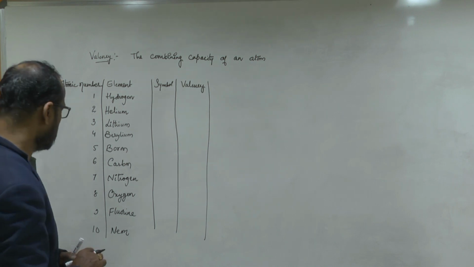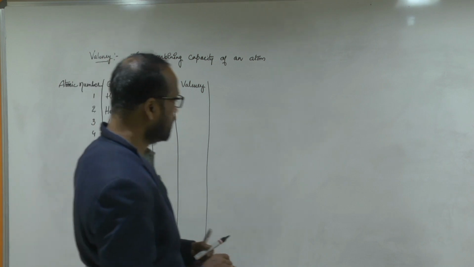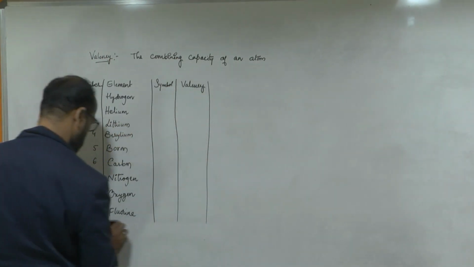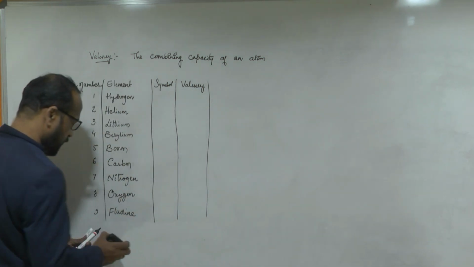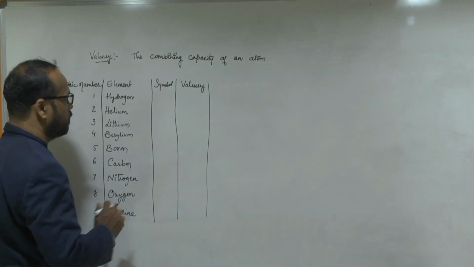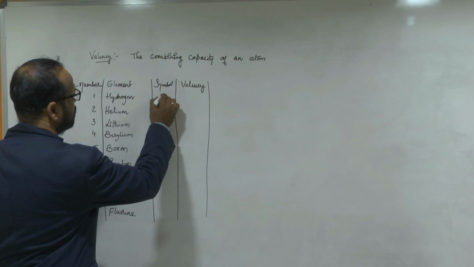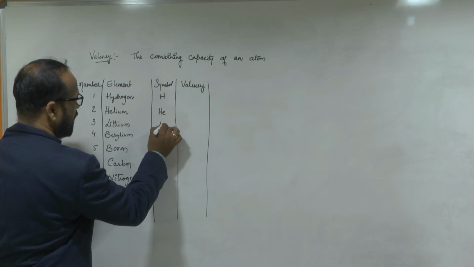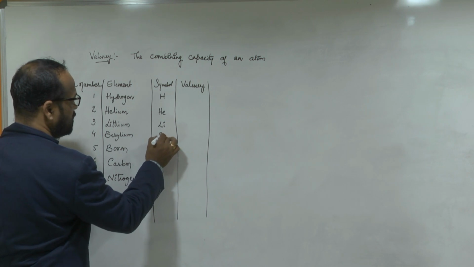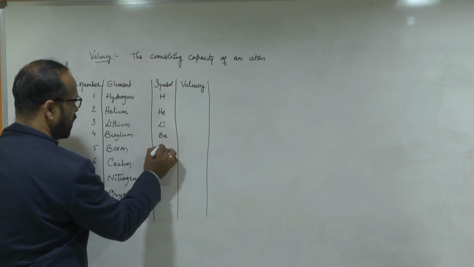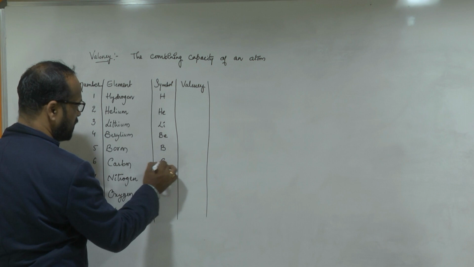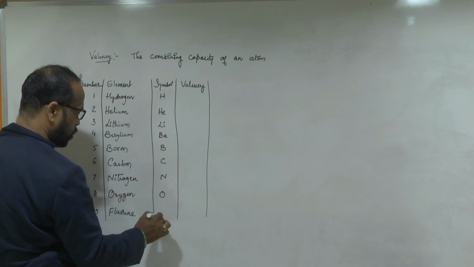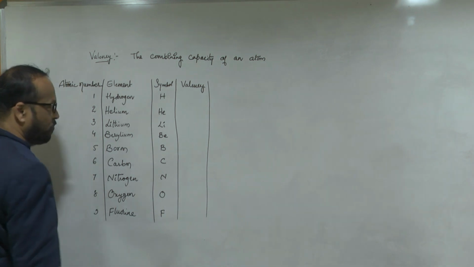Okay, the 10th is not visible. I'll write the 10th again on the other side. Here they have the symbols also. Hydrogen symbol is H, helium is He, lithium is Li, beryllium is Be, boron is B, carbon is C, nitrogen is N, oxygen is O, fluorine is F.